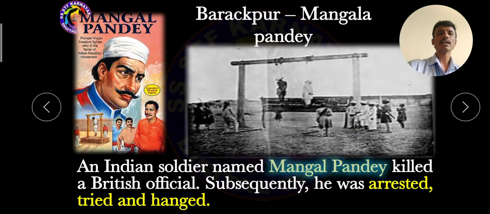And then, dear students, an Indian soldier named Mangal Pandey unexpectedly killed a British official. Subsequently, he was arrested and tried to be hanged. The Indian soldiers were forced to use the Royal Enfield guns, and in the same way, Indian soldiers never reached higher positions in the British army. While angry, Mangal Pandey killed one of the important British officers. For this reason, the British government arrested him and hanged him.